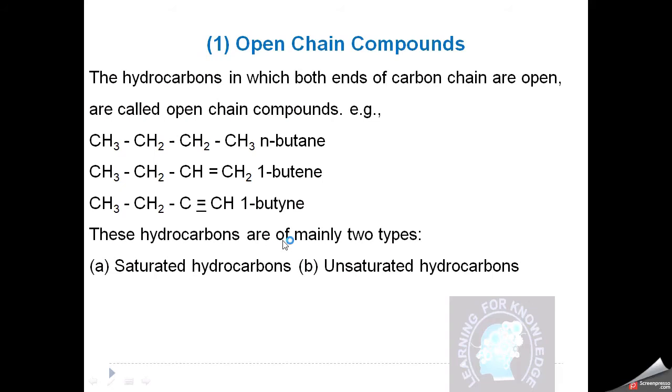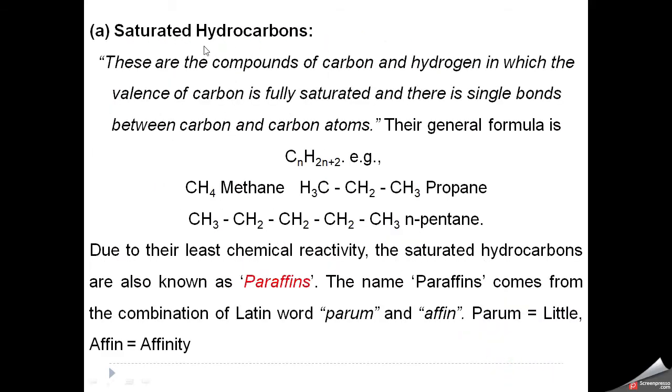These hydrocarbons are mainly of two types: saturated hydrocarbons and unsaturated hydrocarbons. What are saturated hydrocarbons? These are the compounds of carbon and hydrogen in which the valence of carbon is fully saturated and there are single bonds between carbon atoms. That is, there is no double or triple bond. These compounds are called saturated as all the carbon valences are fully satisfied and are based on single carbon to carbon bonds. So their general formula is CnH2n+2.